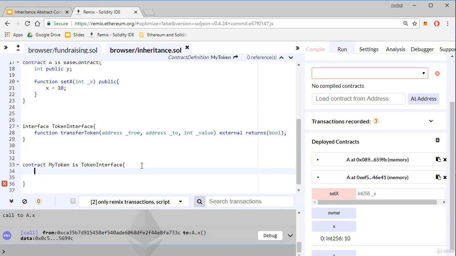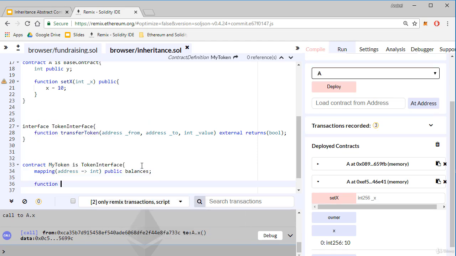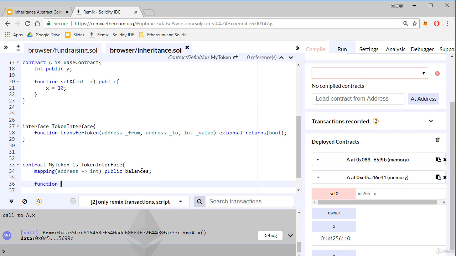So let's implement the function. I'll declare a mapping variable with keys of type address and values of type int, named balances. And now I'll define the transferToken function. So transferToken, address _from, address _to, int _value. External or public, let's say external, this function will be called from an external application, returns bool.